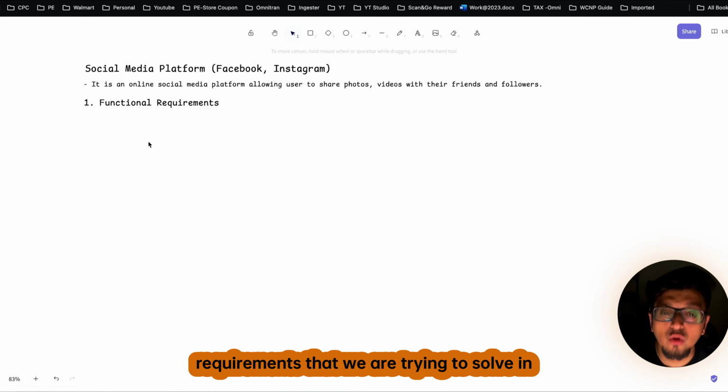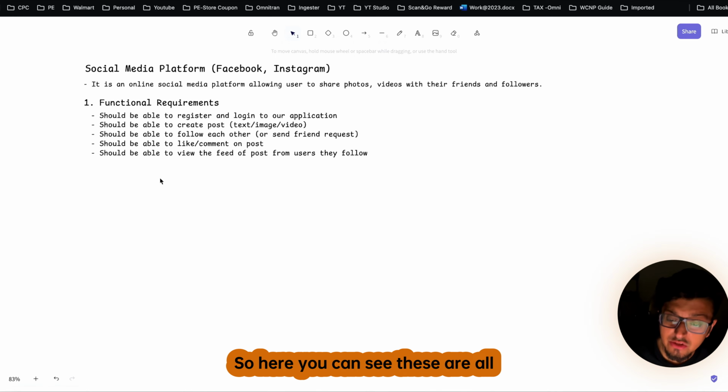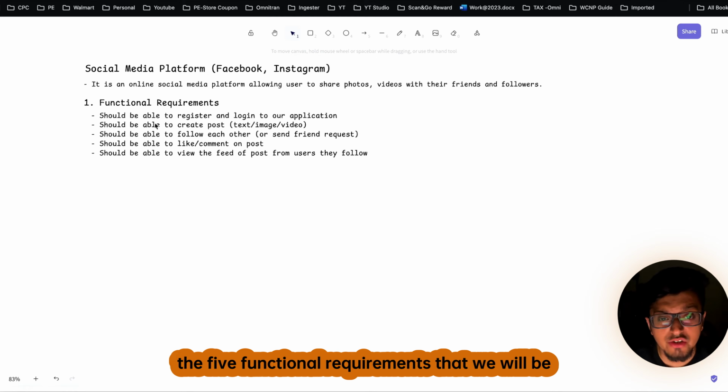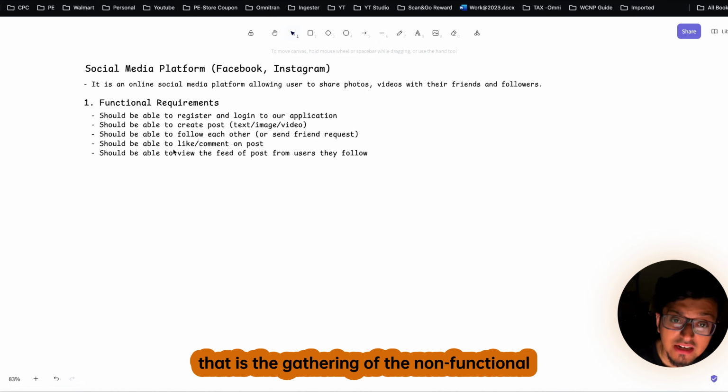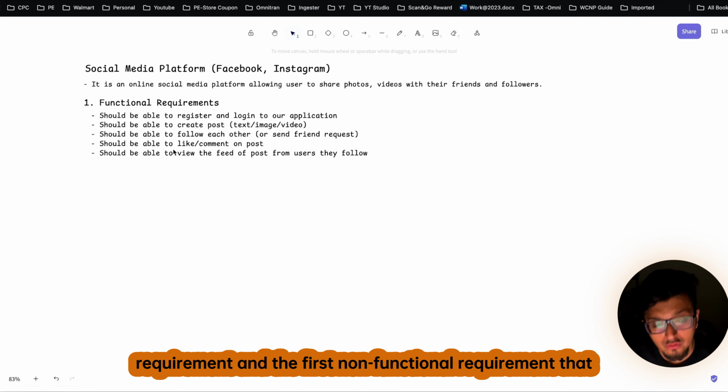So let me list down all the functional requirements that we are trying to solve in this video. Here you can see these are all the 5 functional requirements that we will be solving. Clear? Now let's move to the next part, and that is the gathering of the non-functional requirements.